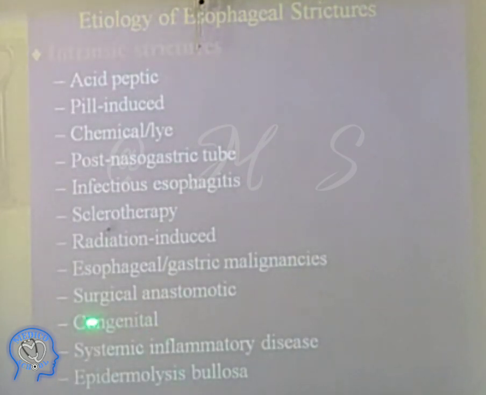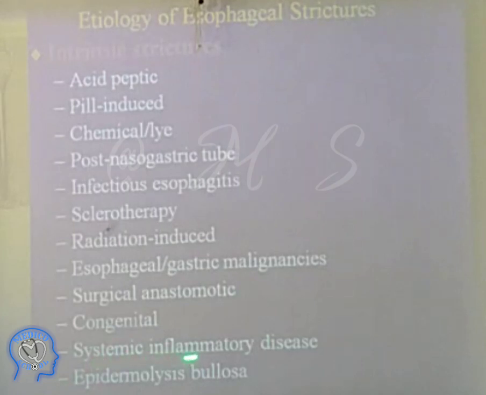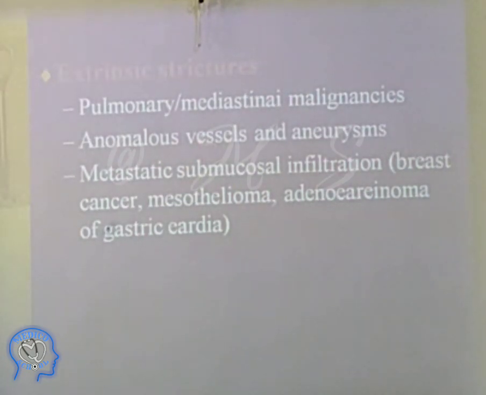Congenital anomalies, surgical anastomosis, systemic inflammatory disease, and there is one more, let's move ahead. Extrinsic compression is the part caused by pulmonary or mediastinal malignancy. Any malignancy either in the mediastinum or lungs can compress it from outside. Then anomalous vessels and aneurysms can also compress it from outside.